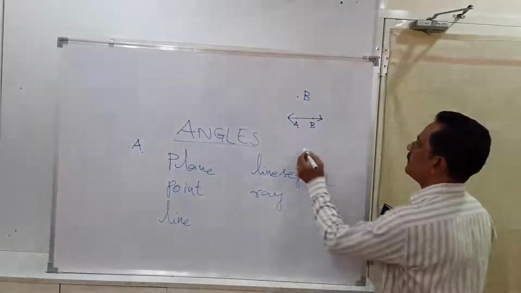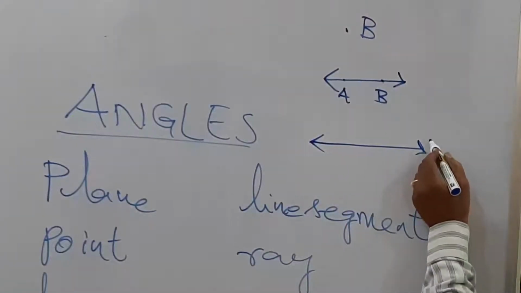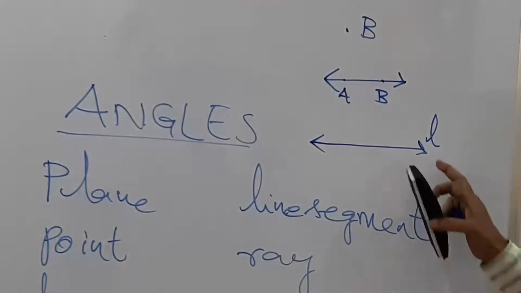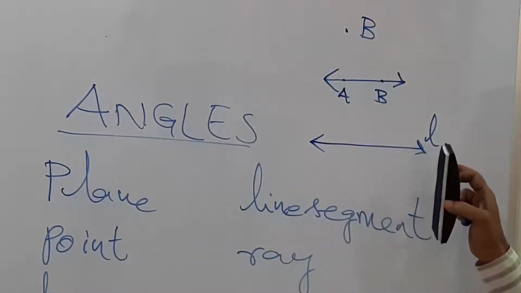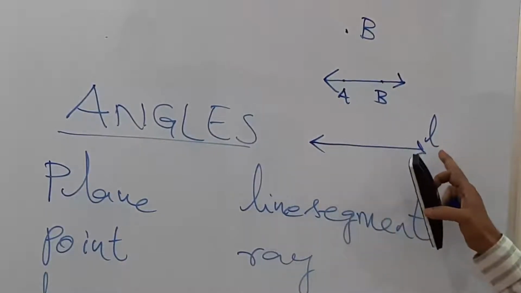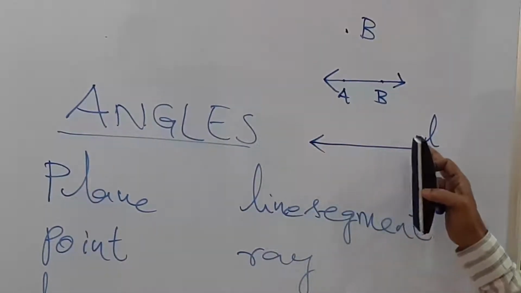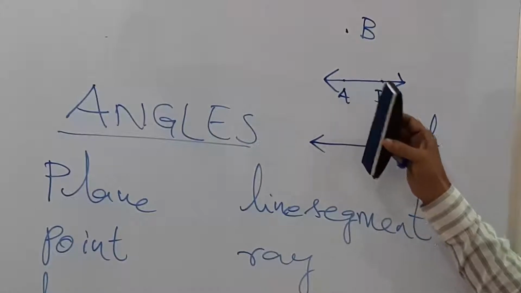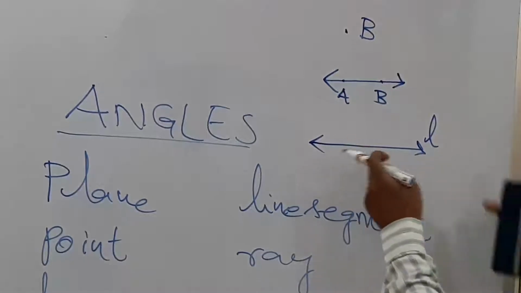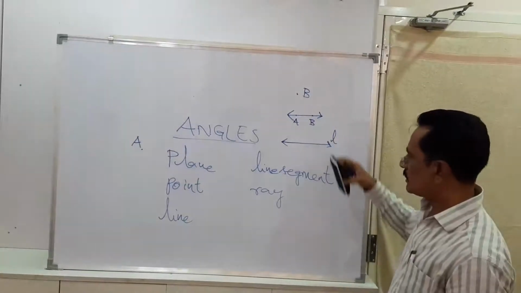The other way of naming the line is by writing a single small letter of the English alphabet at one of the arrow marks. So this can be read as line L. Line L, and here line AB. In both ways you can name the line. These arrow marks indicate that this line can be extended in both directions infinitely. So this is what a line is.